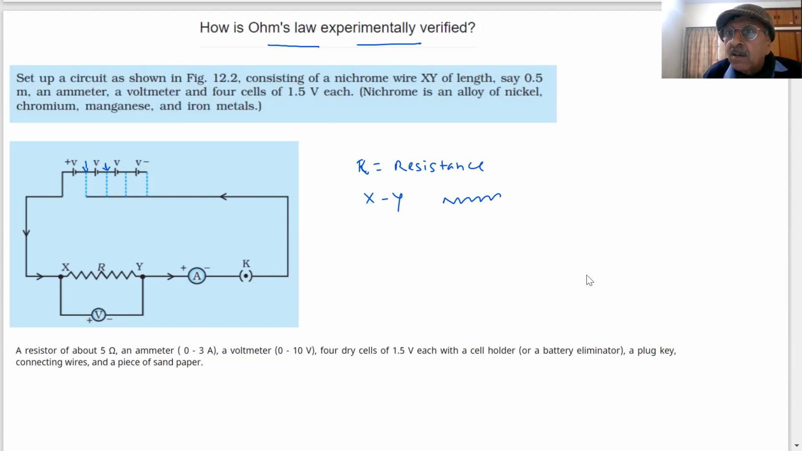I am increasing the voltage now, double. If I join from here, how many cells? 1, 2, 3. And here 4. So in the experiment, we can vary the potential difference or voltage applied. Does that make it clear to you? Key and ammeter will be used for measurement of the current.